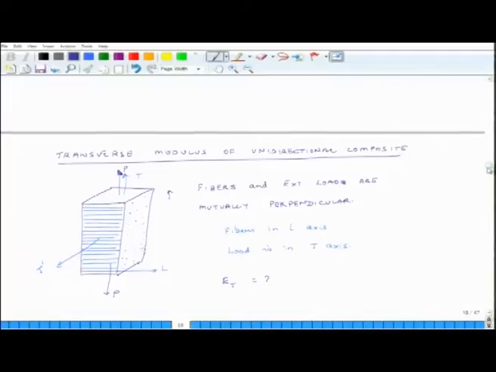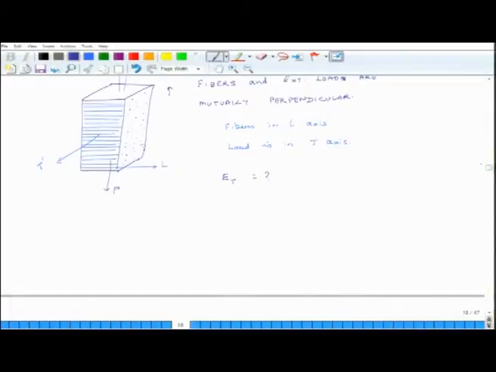However, as a very crude first approximation, what can we say? We can say that stress in matrix is the same as stress in fiber, same as stress in composite.